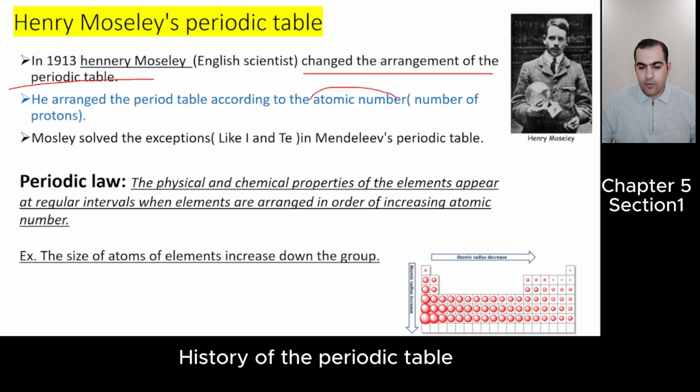Atomic number, which is very important for you to know that he changed the arrangement. How? He arranged the elements according to atomic number. After he arranged the elements according to atomic number instead of atomic mass, he solved the exceptions like iodine and tellurium, okay, in Mendeleev's periodic table.